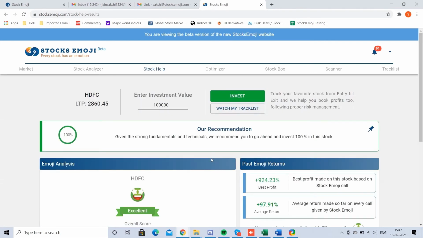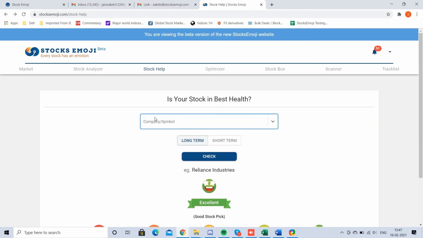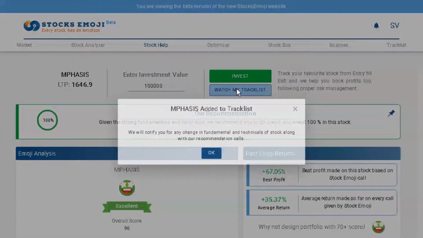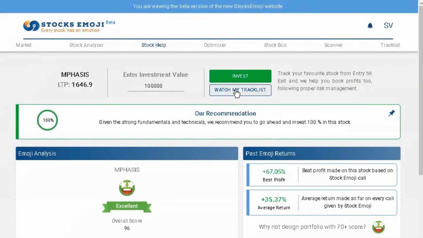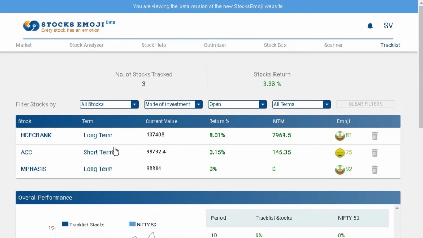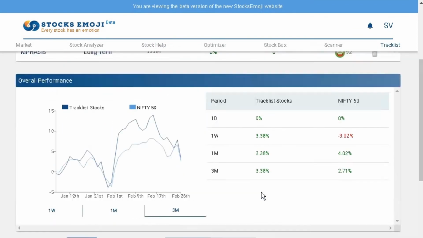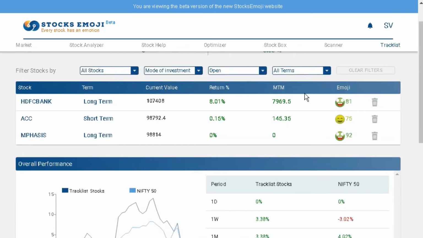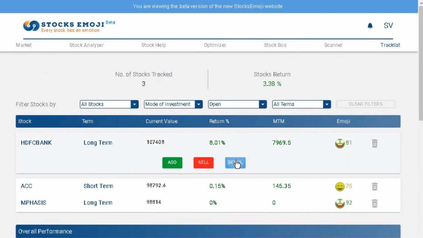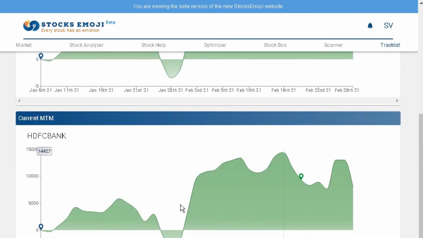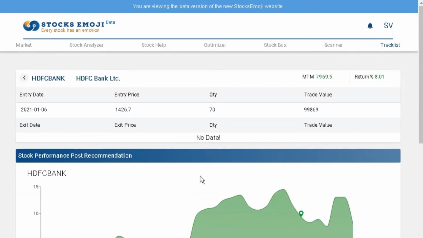To get a better idea, let's search another stock, say ITC. So we can see that we don't have a recommendation in this stock as of now. Further, if you add any stock to the track list, you can get the notification of its entry and exit. And also here you can see the invested value, return, mark to market of all the tracked stocks. If you click on details of any stock, you can see the whole graph from the day you started tracking till the day you make an exit from the stock.